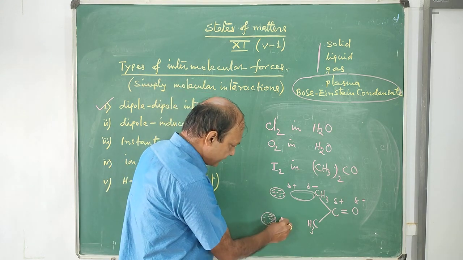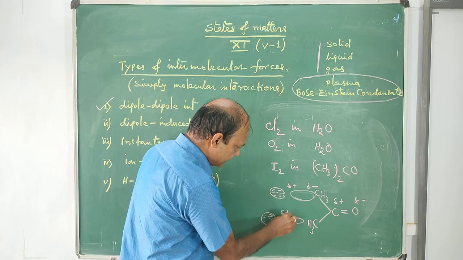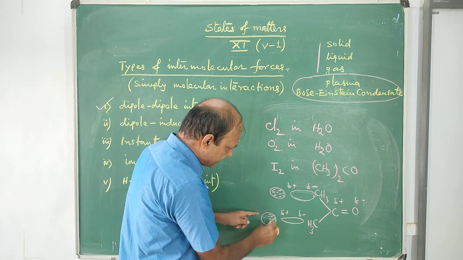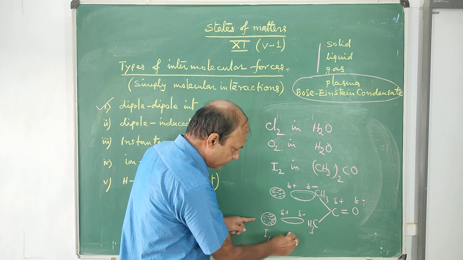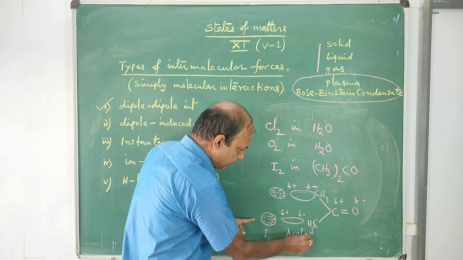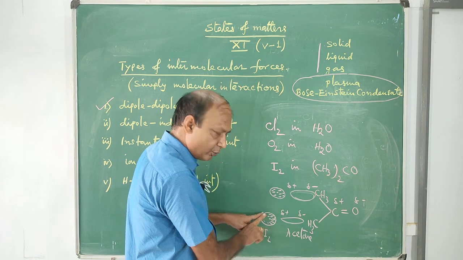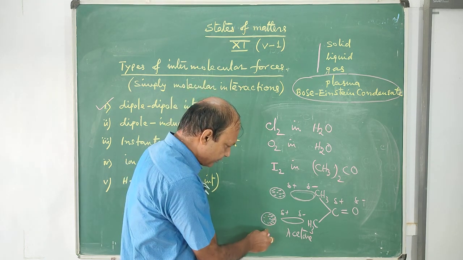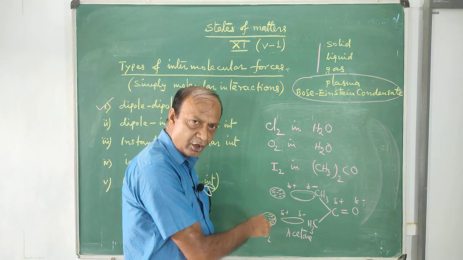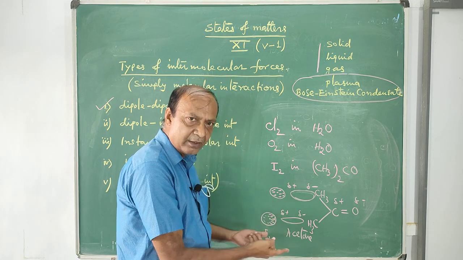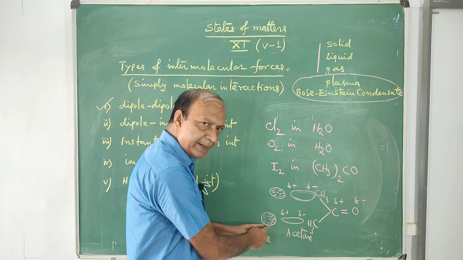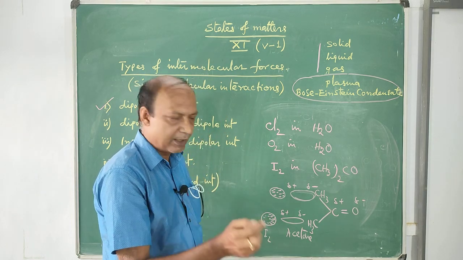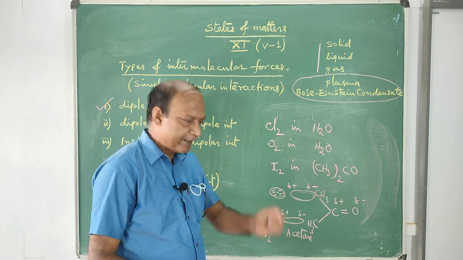Due to this attraction by the positive end, the negative electron density of this iodine molecule will be shifted towards the positive end, and that's why this iodine molecule, which is non-polar, will become polar, that means dipolar, for a moment of time.